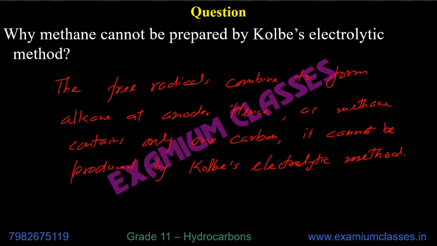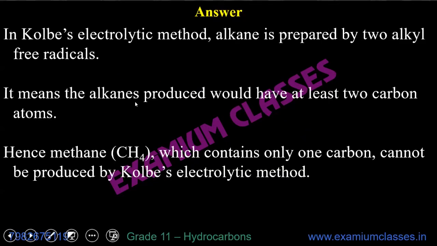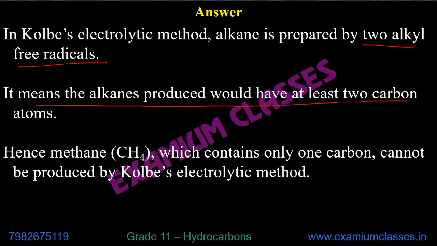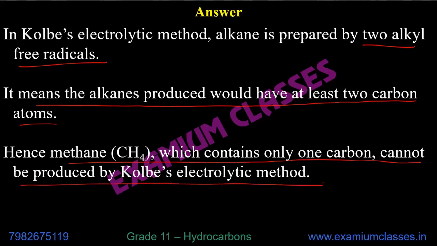Yes, Matt, correct. Only even numbered hydrocarbons or alkanes will be produced. Yes, Rashi, correct. Then Kolbe's electrolytic method, alkane is prepared by two alkyl free radicals. It means alkanes produced would have at least two carbon atoms. Hence, methane, which contains only one carbon atom, cannot be produced by Kolbe's electrolytic method.